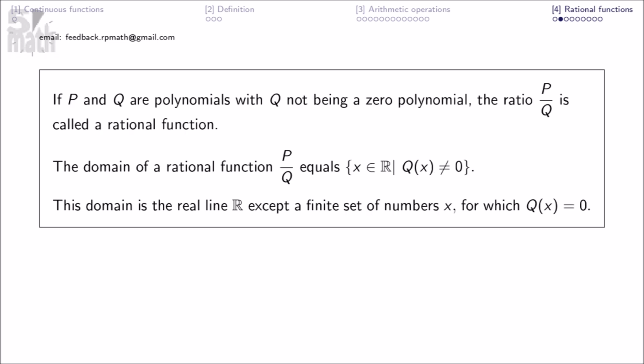If p and q are polynomials, with q not being a zero polynomial, the ratio p over q is called a rational function. The domain of a rational function, p over q, equals this. This domain is the real line R except a finite set of numbers x for which q of x equals 0.